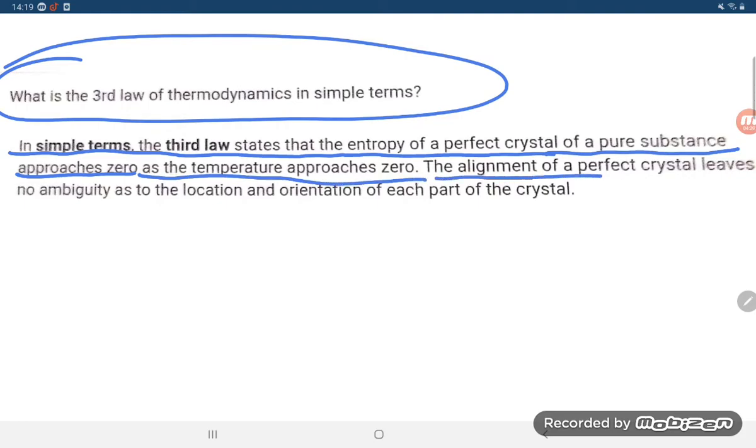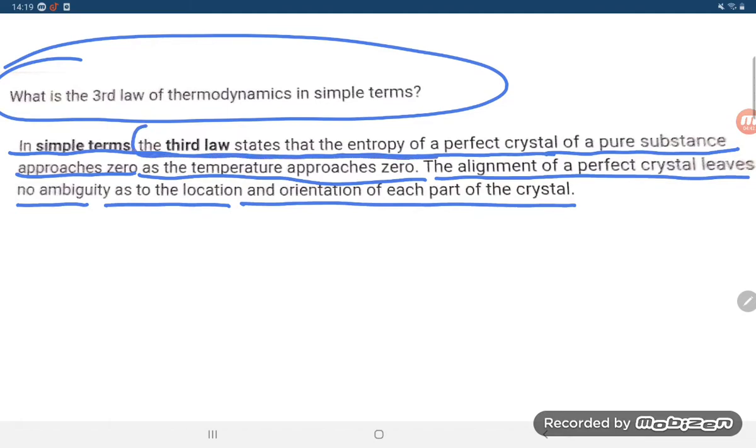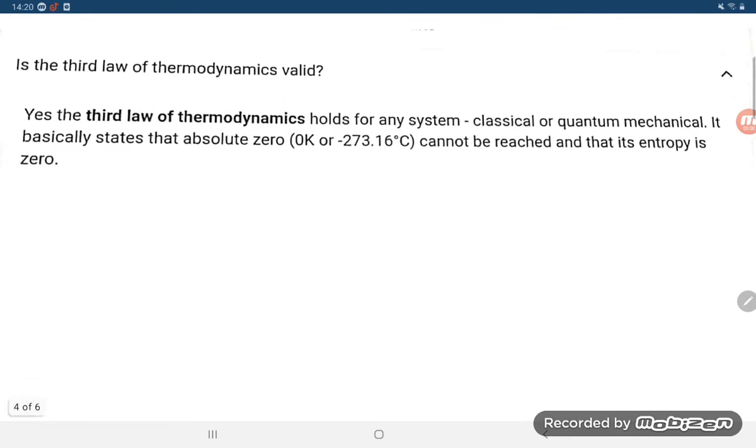The alignment of a perfect crystal leaves no ambiguity as to the location and orientation of each part of the crystal. So that is the third law.